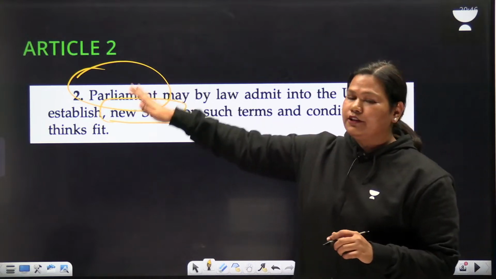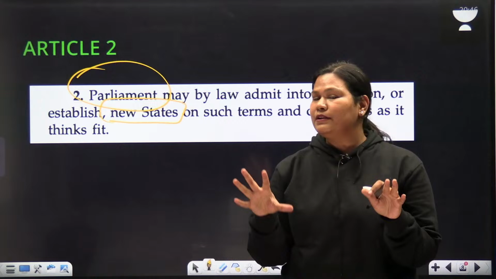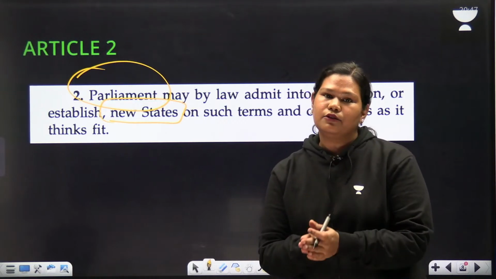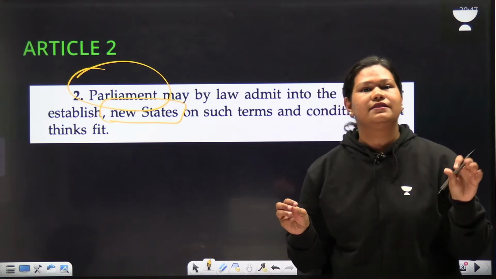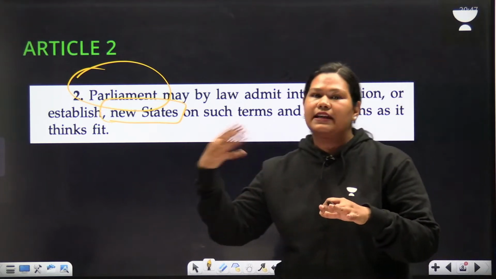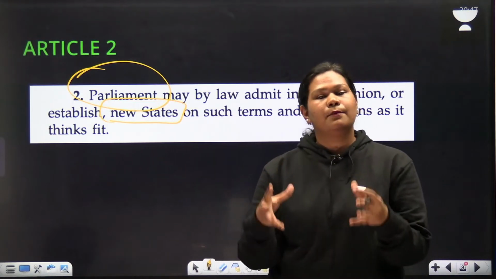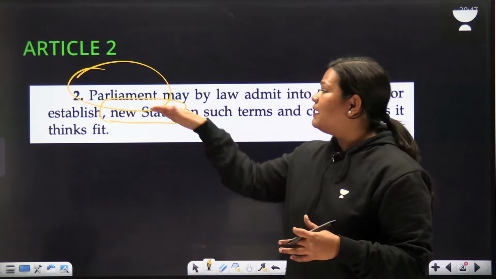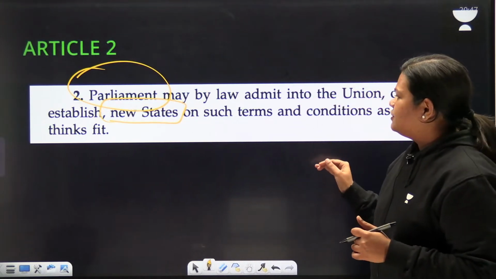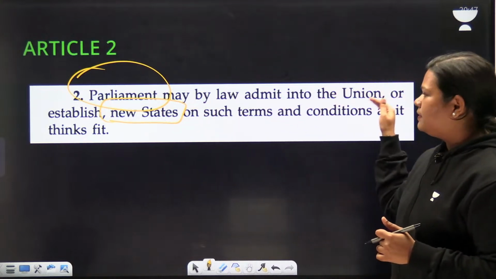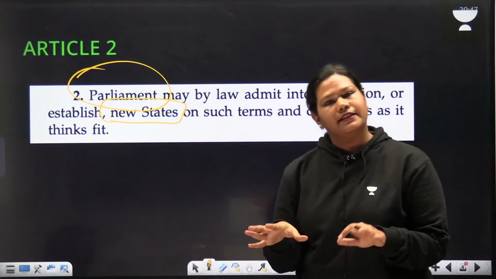Article 2 doesn't consider the states which are already there. For example, we have 28 states. So Article 2's scope is not with respect to the existing 28 states. It refers to additional states which we want to establish. For instance, if tomorrow Balochistan wants to be part of India, then Parliament needs to decide on that case. So this is what Article 2 mentions: Parliament may by law admit into the Union new states on such terms and conditions as it thinks fit.